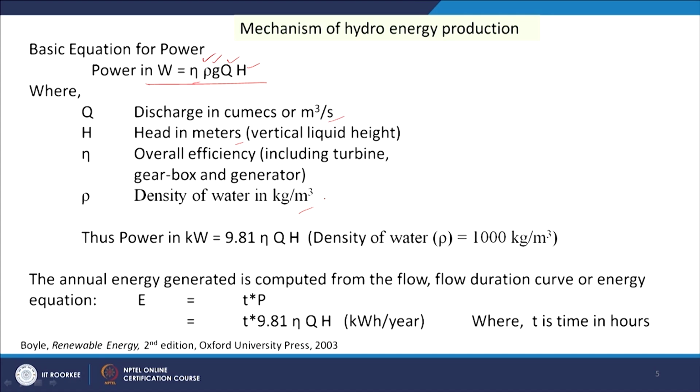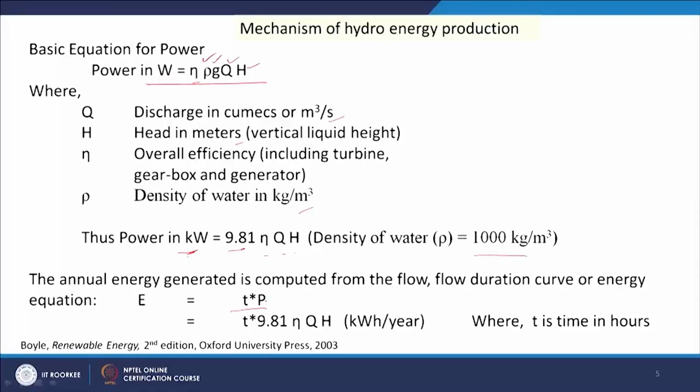As you know, the density of water is 1000 kg per meter cube. If we use this for water, then the watt formula, in terms of kilowatt, becomes 9.81 for g, times Q times H times efficiency, divided by 1000, so that it is converted to kilowatt. So, in kilowatt, 9.81 into efficiency into Q into H is the formula which can be used to determine the power production in the hydropower plant if we know the head and the flow. Then the annual production can be calculated by the formula power into time.